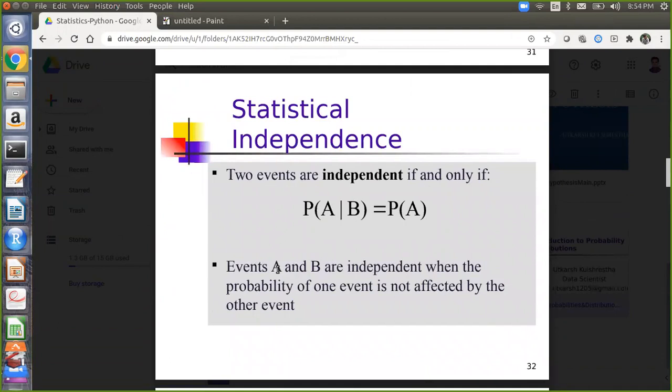example, another definition is statistical independence. So two events are independent if and only if P(A given B) is equal to P(A). Events A and B are independent when the probability of one event is not affected by the other event. So what it is saying is, when the probability of one event is not affecting the probability of another event, then it is called an independent event. Can you give me an example for an independent event? Any example you can think of?